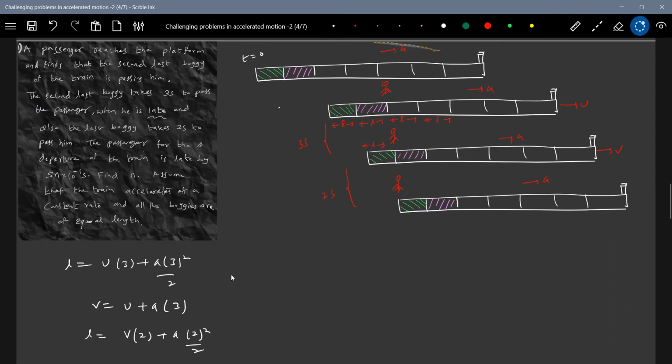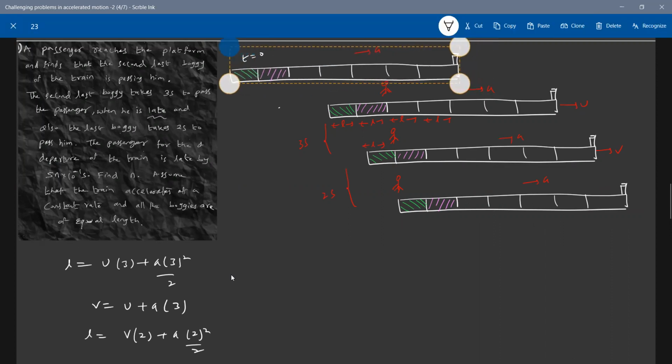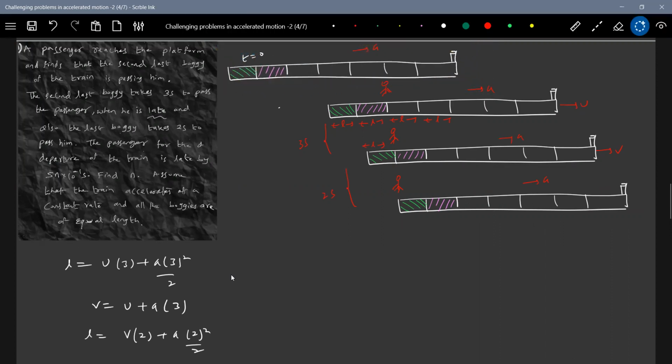I could have written the equations directly, but through a diagram it will be better. So we have to calculate that particular time now. So this is the delta t.